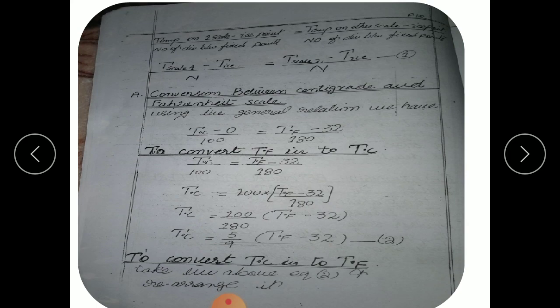This converts T°F to T°C. For T°C to T°F, by rearranging this equation and isolating T°F, we get T°F = 9/5 T°C + 32. These are the conversions.